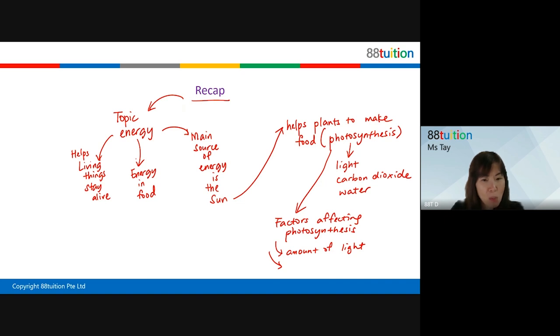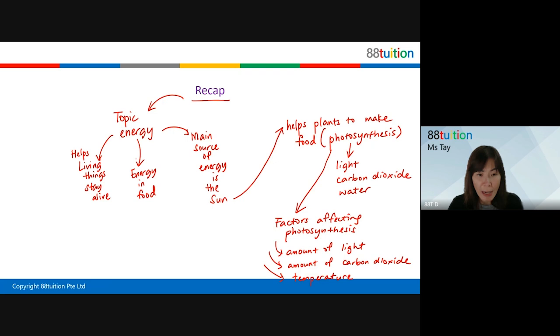So last week we talked about this, okay? So factors affecting photosynthesis. Yes, very good. Amount of carbon dioxide. Okay? And the next thing is not amount of water, okay? The next thing is actually temperature. Do you still recall or not? Temperature cannot be too hot or too cold.